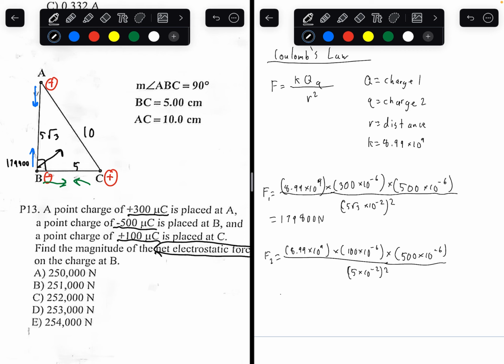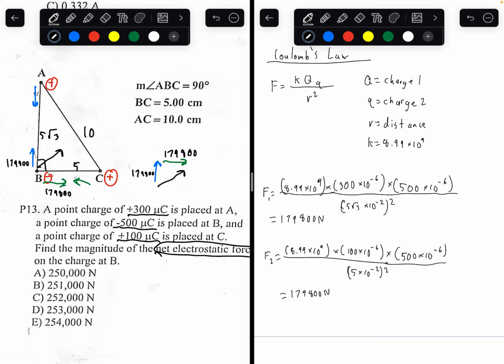And coincidentally, we get the same answer of 179,800 newtons. So this is also 179,800. So drawing the vector triangle, if this was the blue arrow and this was the green arrow, this would be the black arrow. This would be 179,800. This would be 179,800.